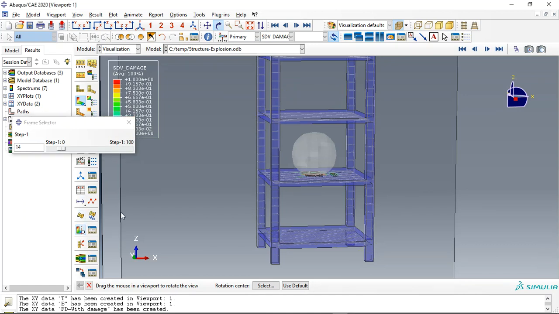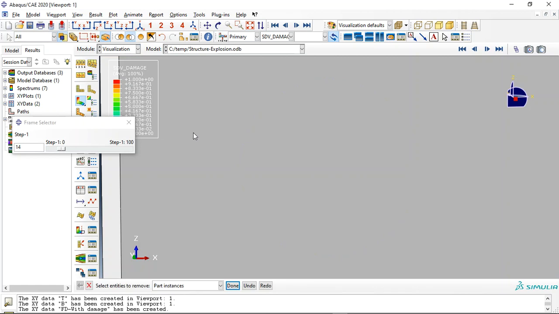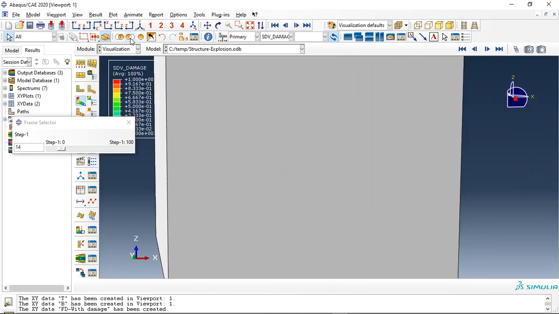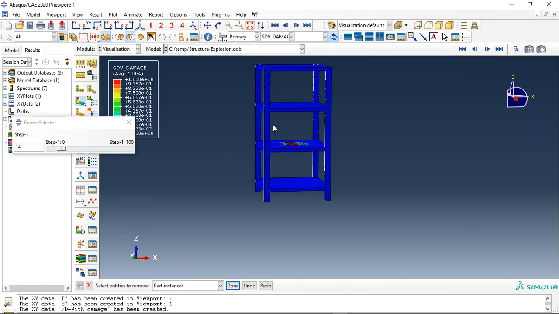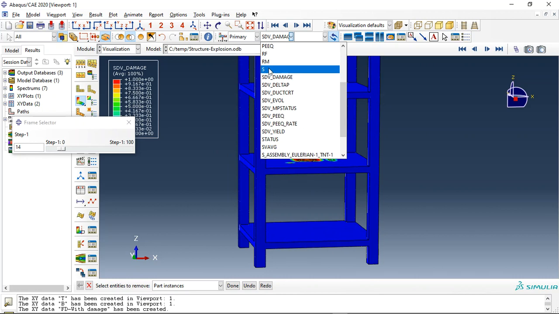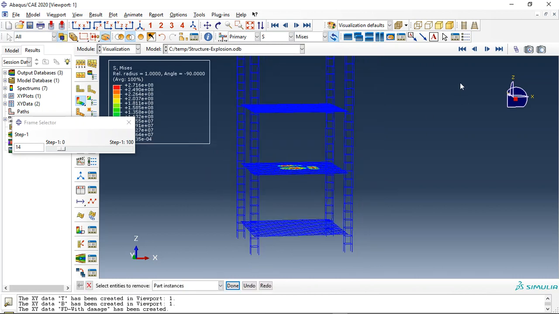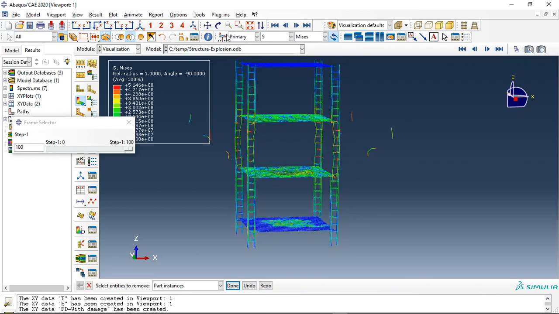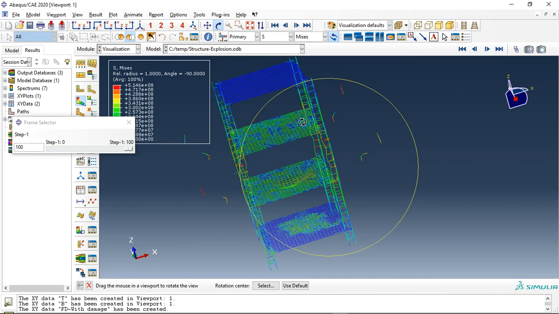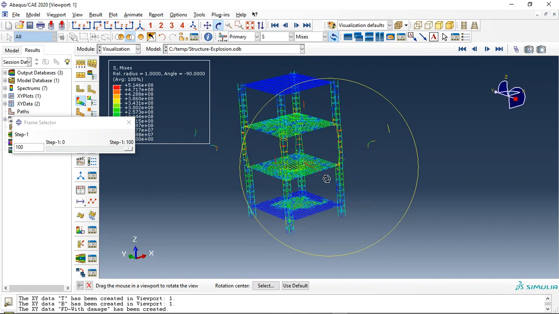Okay, let me now remove here. Remove the Eulerian part, just this, make it a stress, remove the concrete part, and you can see these are the steel member as a reinforcement here.